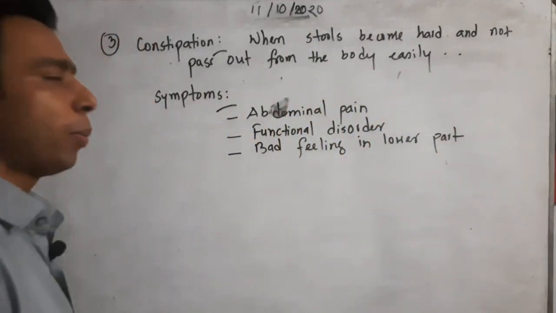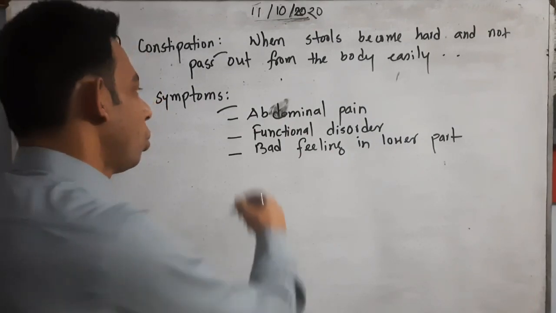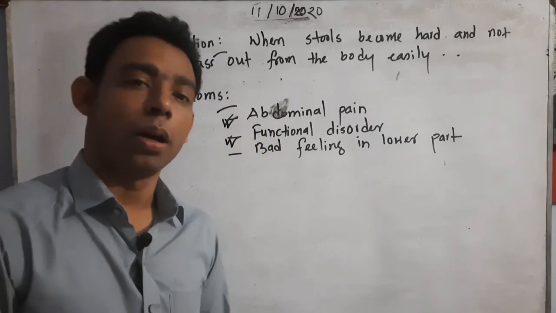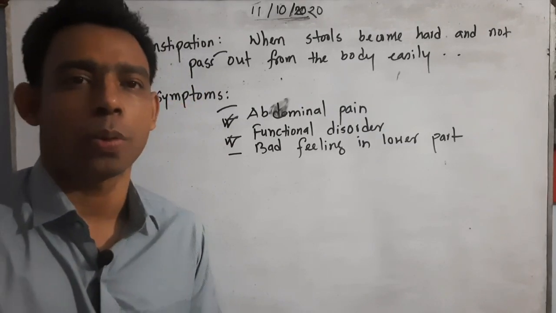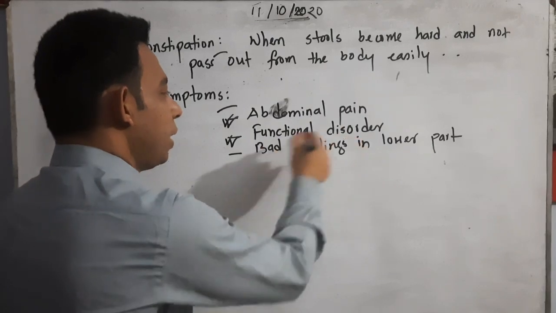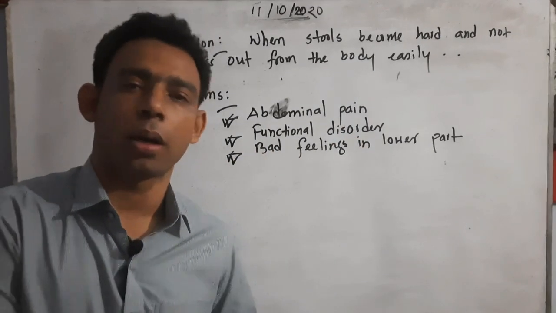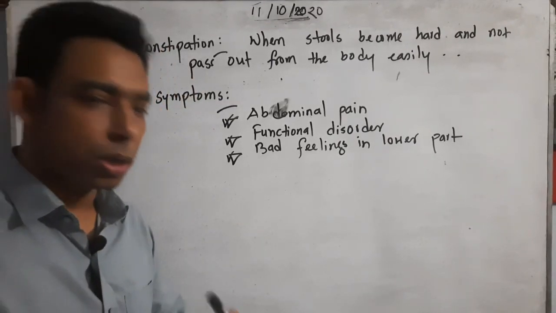Abdominal pain is the common symptom; I am feeling abdominal pain as constipation goes on. Sometimes I need to excrete but cannot excrete properly. This is the functional disorder, like bad feelings in the lower part of the body. It is also a symptom of constipation.